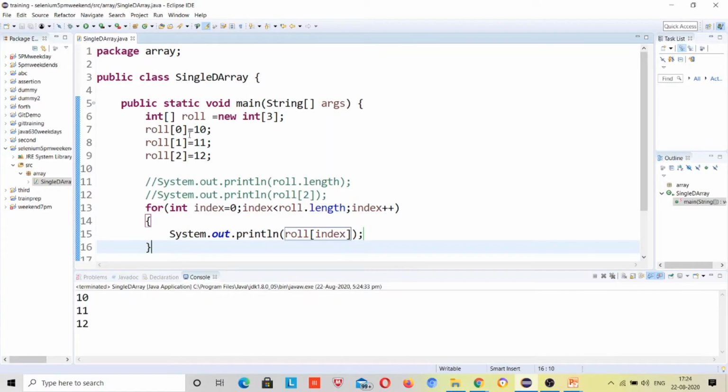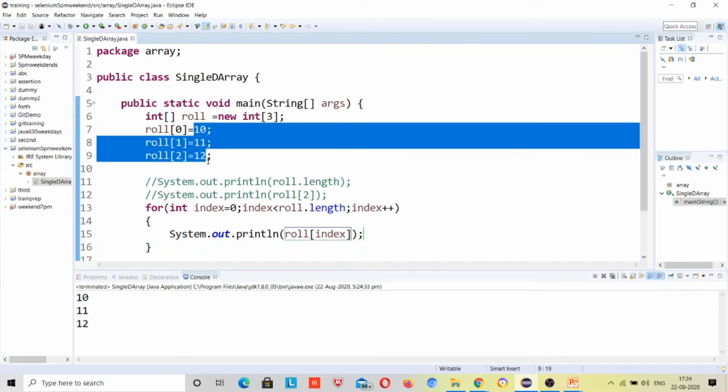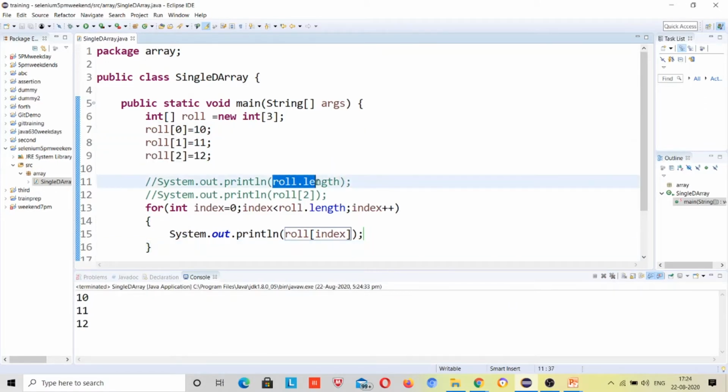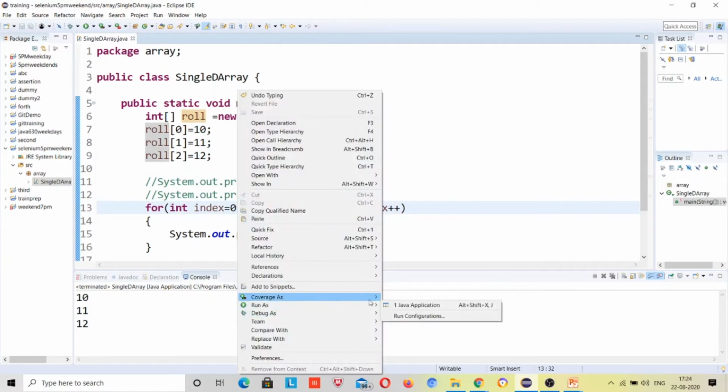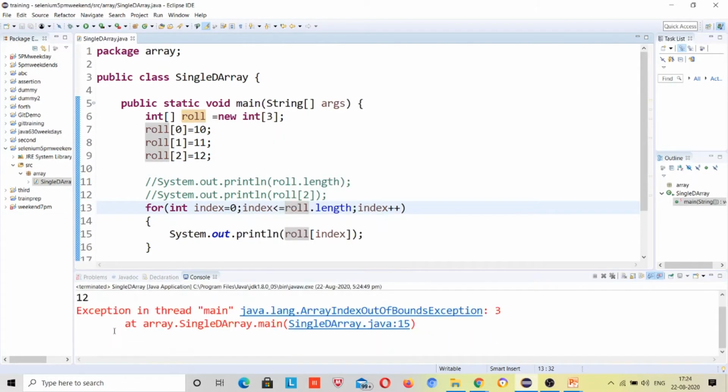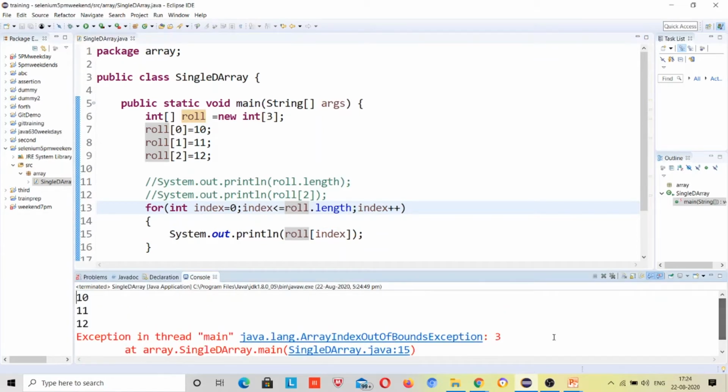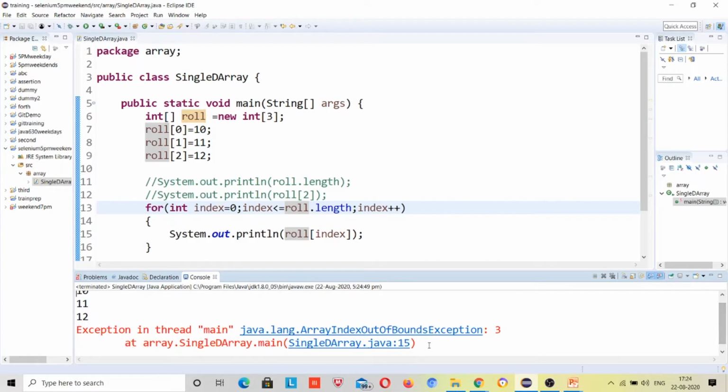But we should know what actually roll.length will return, right? Suppose I make it equal to, so first it will print all the values, then it will throw array index out of bound, right? It went out of the boundary of the declared indexes.